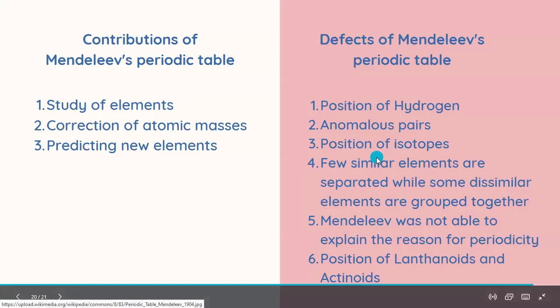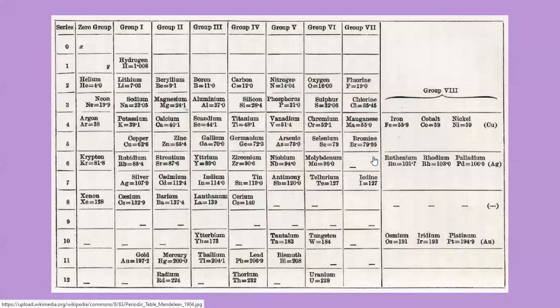Next, position of isotopes. Isotopes are atoms which have the same atomic number but vary in atomic mass. Now, if Mendeleev's periodic table considered atomic masses, then obviously there should have been a place for isotopes as well. For example, hydrogen has 2 isotopes, deuterium and tritium. Protium is the majorly found isotope. But deuterium and tritium should also have had a place in the periodic table, and that was not the case.